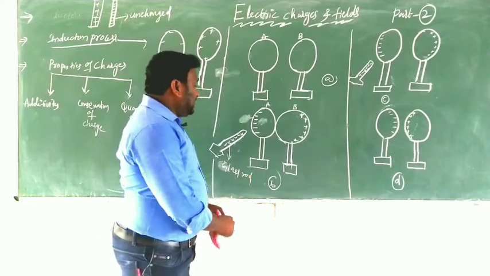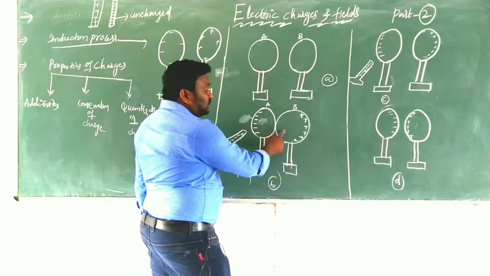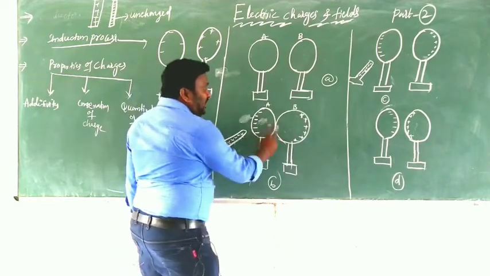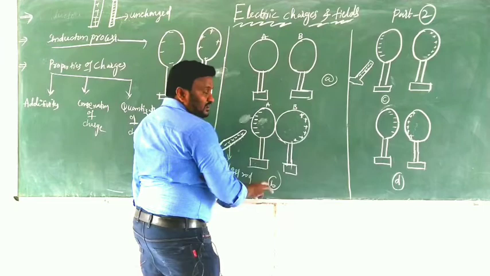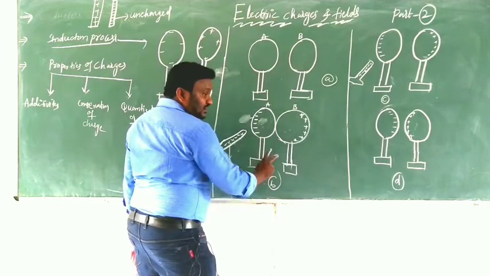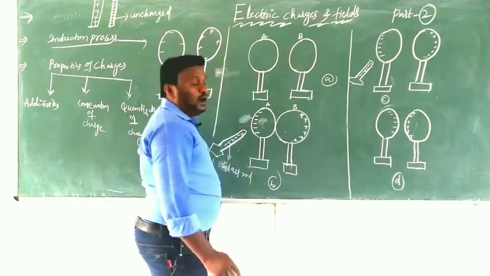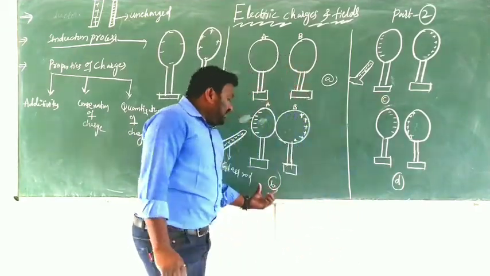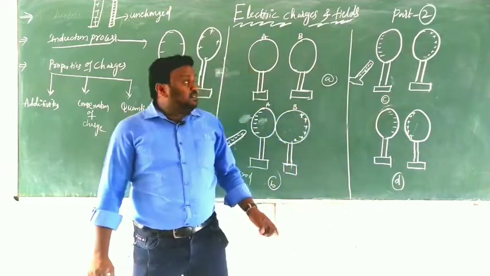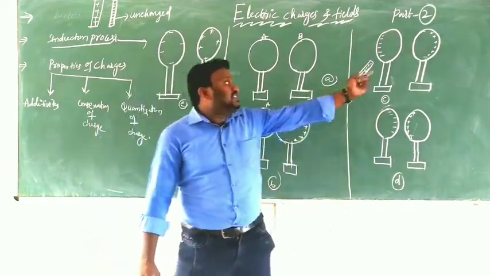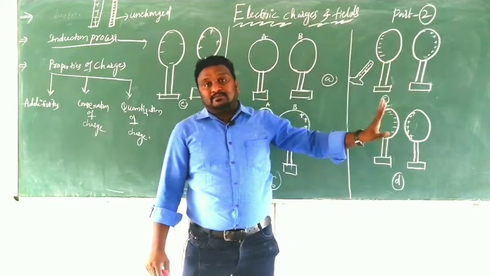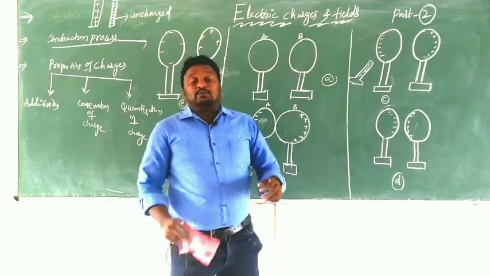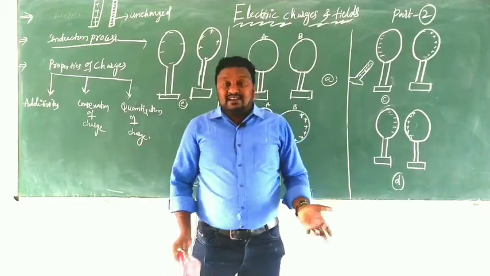After that, what you observe now is that these two are in contact. Observe, A and the glass rod are not in contact, but A and B are in contact, very close together. Clear? Then this will happen. After that, in the third diagram C, you can observe diagram B and diagram C: here both are in contact, in this case both are not in contact. Both are not in contact means what? They are separated.